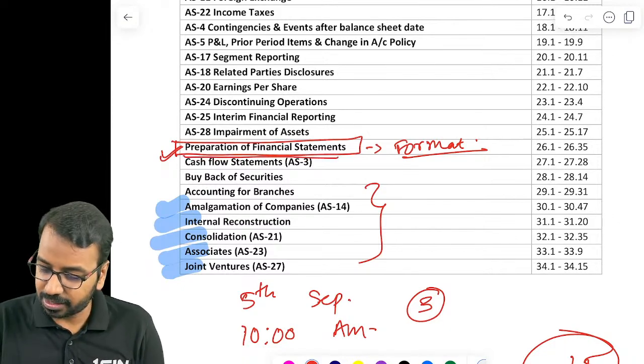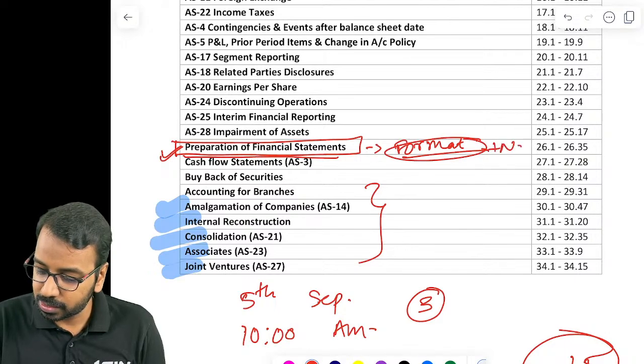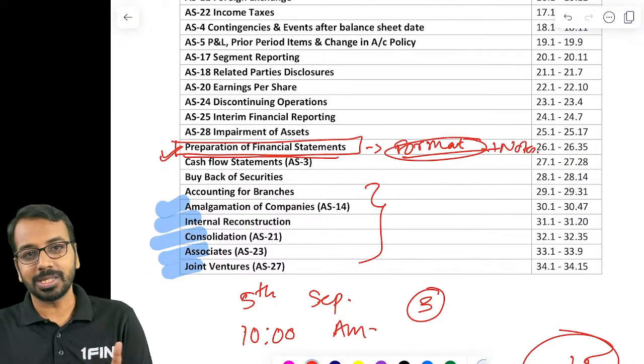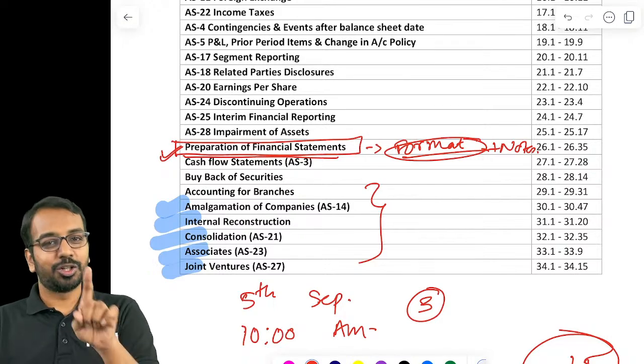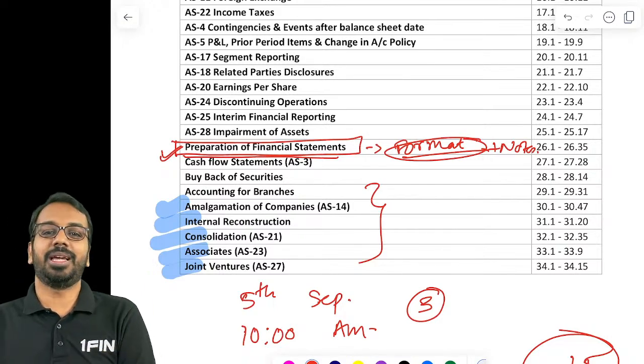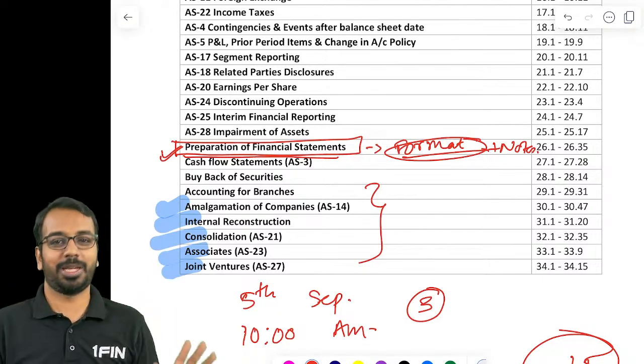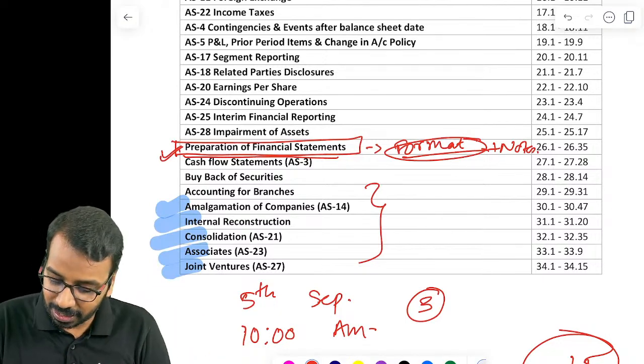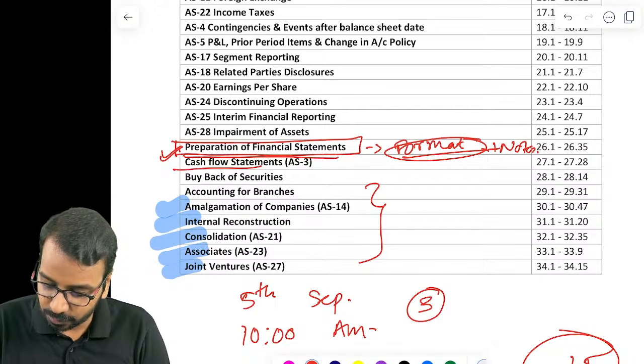So first thing, I hope it is clear. For preparation of financial statement, format plus focus on notes, because if the trial balance is tallied, you as chartered accountants have the ability to prepare the P&L and also the balance sheet. So no need to worry about that. That's the first thing. Then immediately after this, you complete cash flow statements.